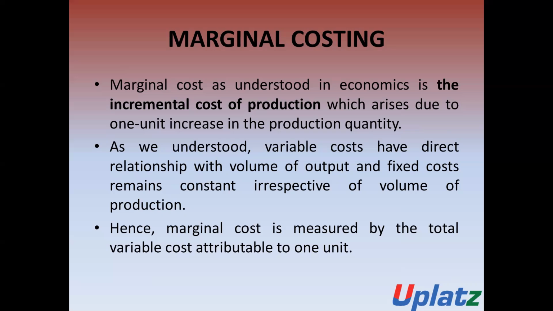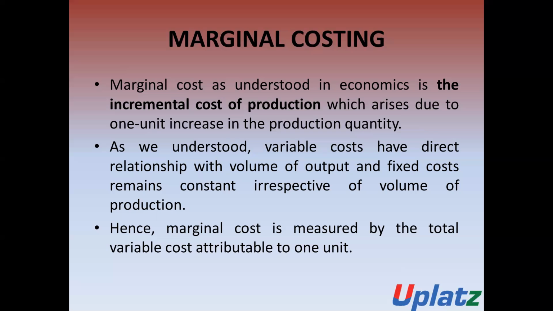As we understand, the variable cost has a direct relationship with the volume of output. We have already discussed it in our previous classes. Variable costs are those costs which vary with the production.